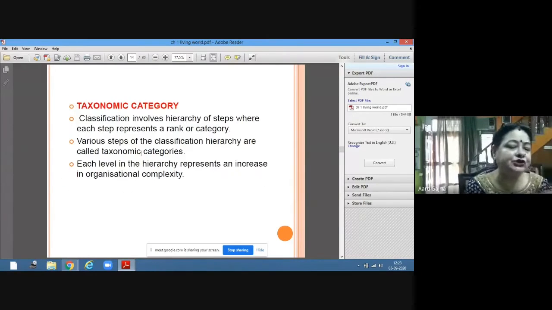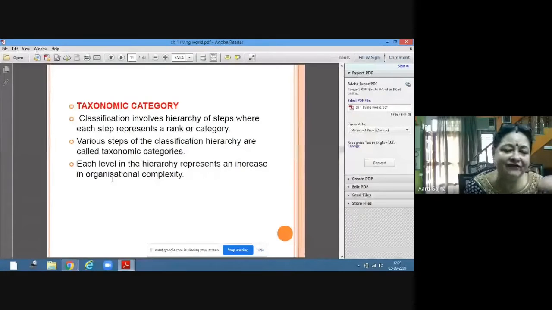Now the taxonomic category. Classification involves hierarchy of steps. As I told you, there is a hierarchy. What is the hierarchy? First, there is the whole living world, then two kingdoms, then phylums. So this is the hierarchy. Various steps of the classification hierarchy are called taxonomic categories. So all these steps are called taxonomic categories.